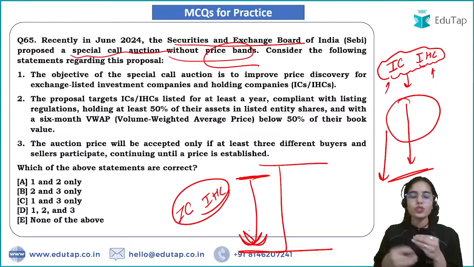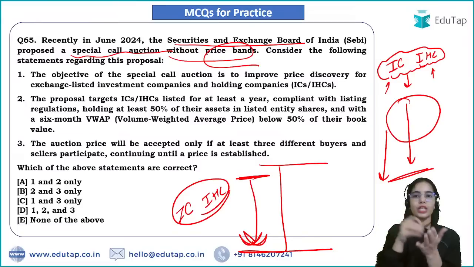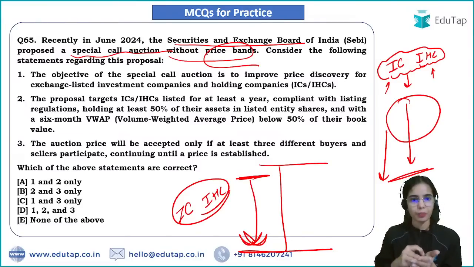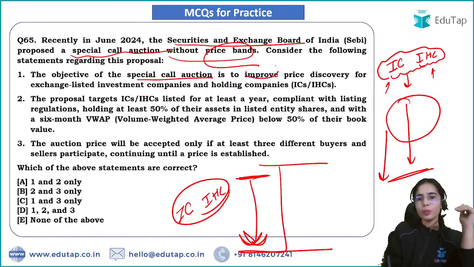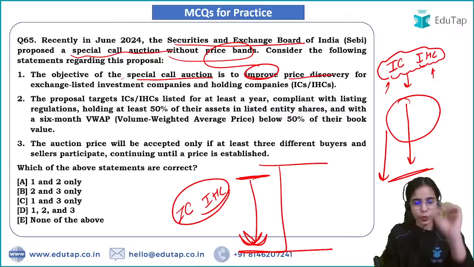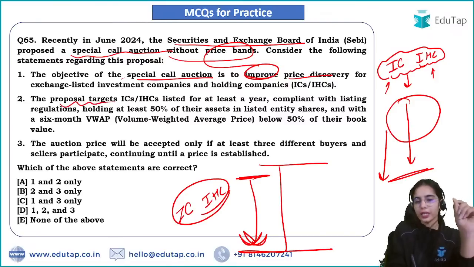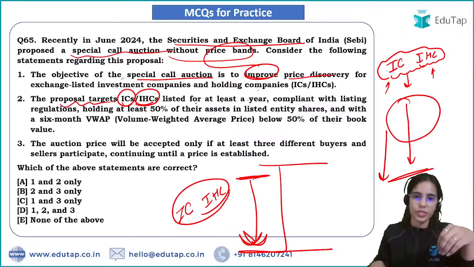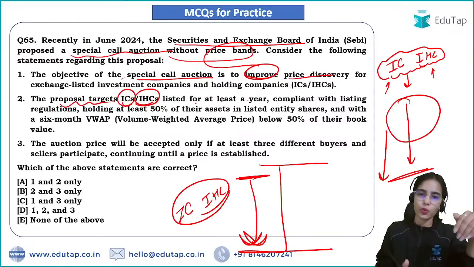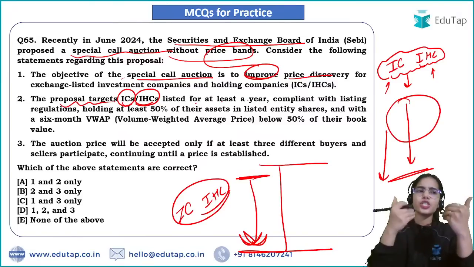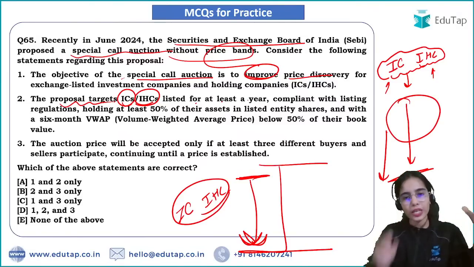So to do the price discovery of the investment companies and investment and holding companies, we are going to have a special call auction. The objective of the special call auction is to improve the price discovery for exchange-listed investment companies and investment and holding companies. Now, for which companies is the proposal? For a newly listed company that has just entered the stock exchange 15 days ago, should we start a special call auction?